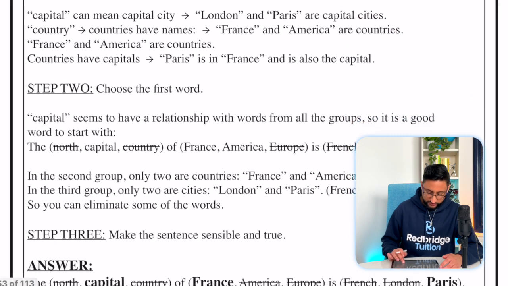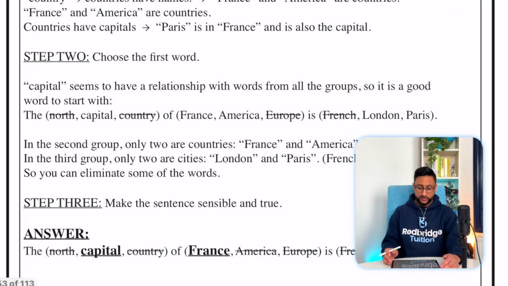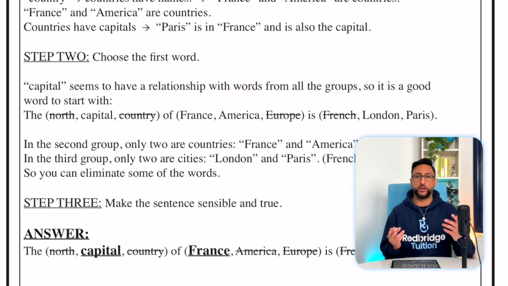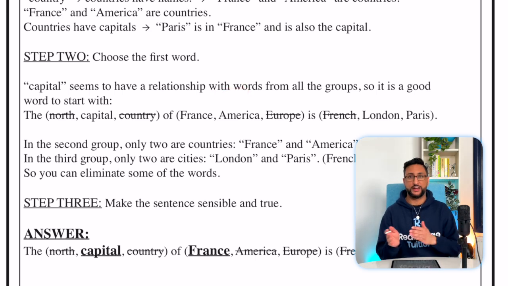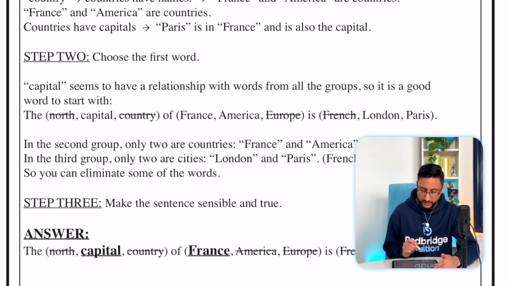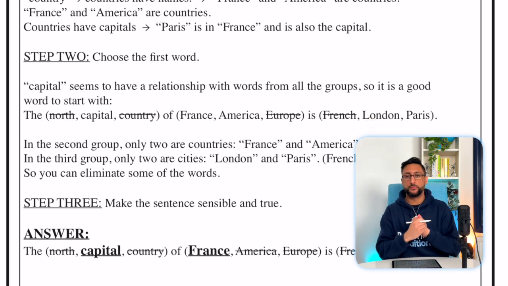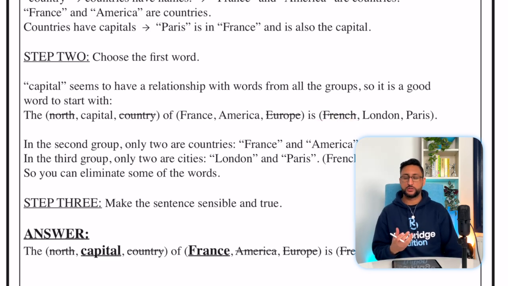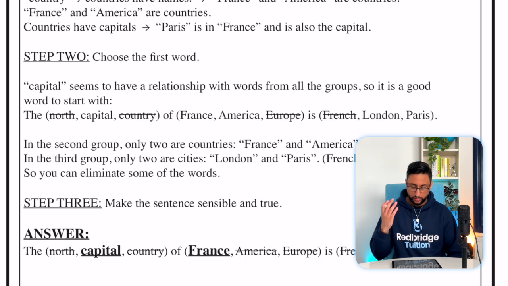Step 2 is to choose the first word. Capital seems to have a relationship with the words from all of the groups, so it's probably a good idea to start and see where that leads us. So the capital of France, America is London, Paris. Notice we've got rid of North and country, and we've got rid of Europe because it's not a capital and it's not a country. You should know that. We've also got rid of French, as that's a language and not a city or a country.